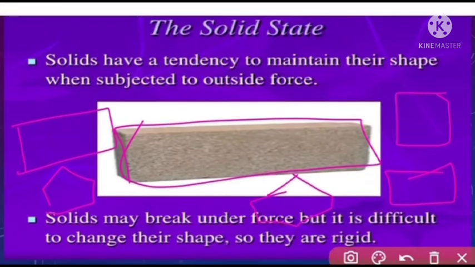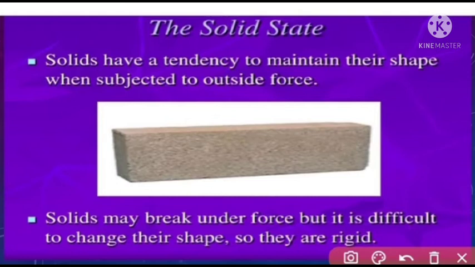So all solid matter is highly strong and can be broken depending upon the force applied. Solids may break under force, but it is difficult to change their shape because they have a rigid shape. This is the reason for solids.